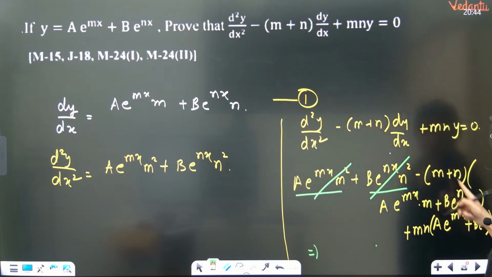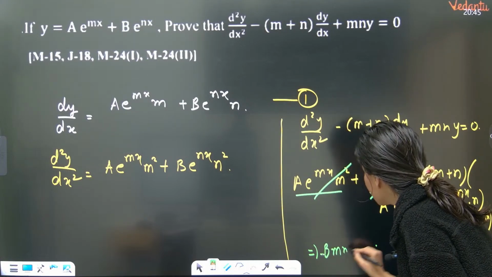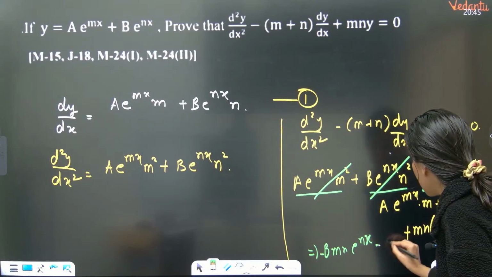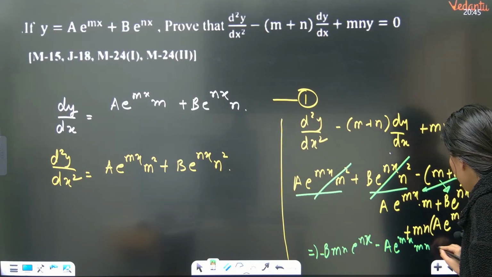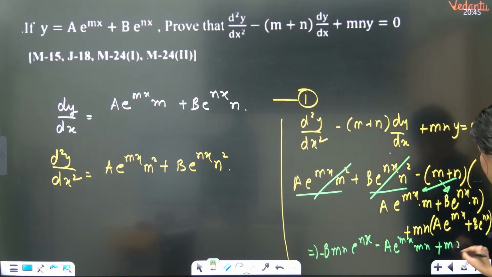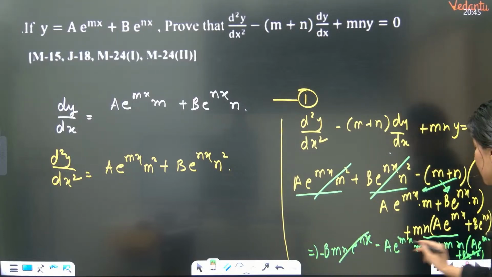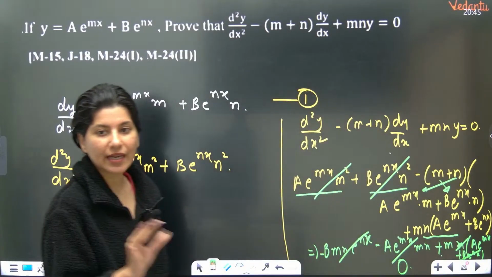This is minus b mn e power nx, and n into this is going to be minus a mn e power mx, and this is going to become plus mn times a e power mx plus b e power nx. Now understand, mn into b is right here, which is getting cancelled, and this is also getting cancelled, so your answer is 0. Just plug in the value, you will get your answer.